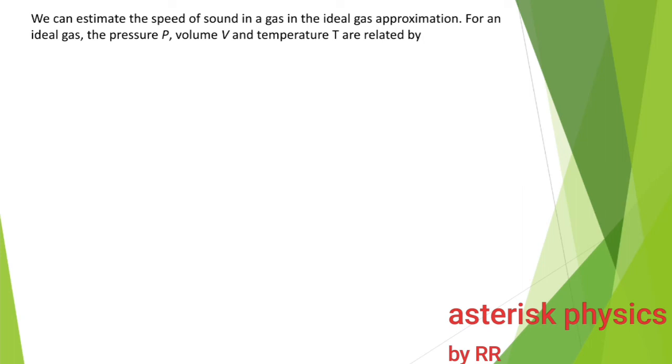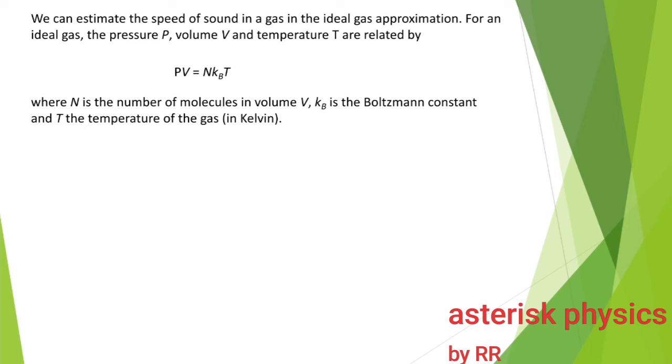Using the ideal gas approximation, we can estimate the speed of sound in a gas. For an ideal gas, the pressure P, volume V, and temperature T are related by PV is equal to N kB T, where N is the number of molecules in volume V, kB is the Boltzmann constant, and T is the temperature of the gas in Kelvin.